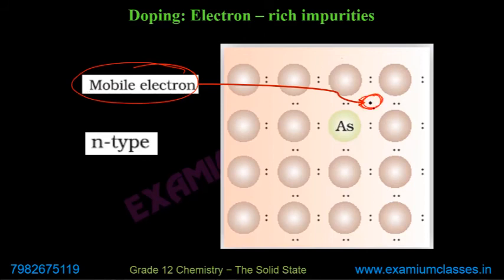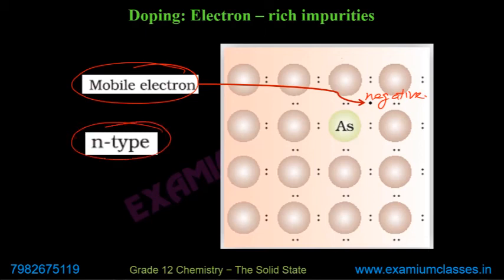So there is one extra electron which is available for movement. This is called a mobile electron. This electron moves and is responsible for the increase in electrical conductivity. And because this electron has negative charge, this type of semiconductor is known as N type.